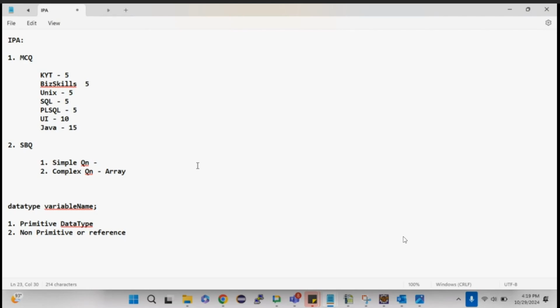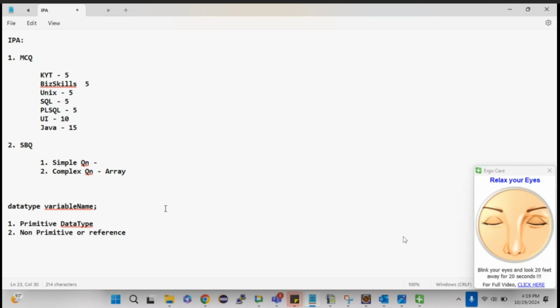Non-primitive. Hope this is clear for all. Primitive means right away the values will get stored, whereas for non-primitive, the memory addresses will get stored. As an example, right away the jewels are with you, whereas here you will have the locker key, which tells where the jewels are. So primitive and non-primitive. In primitive data types, obviously char, int, float, double, all these come, whereas in non-primitive, objects, arrays, strings, all these come under non-primitive. So how to declare a variable? Yes, data type and then the variable name.